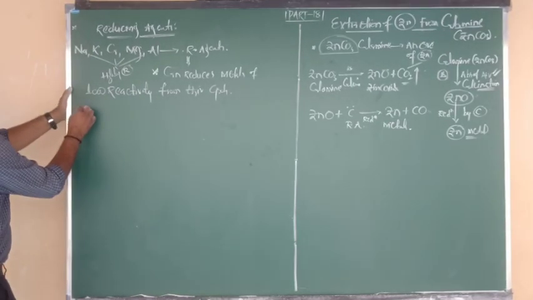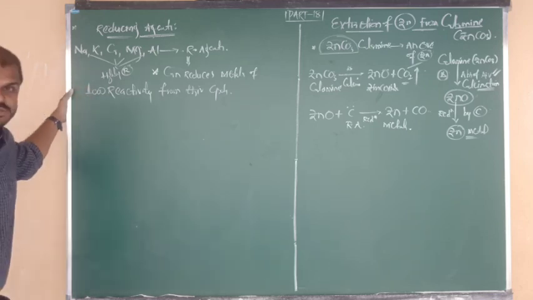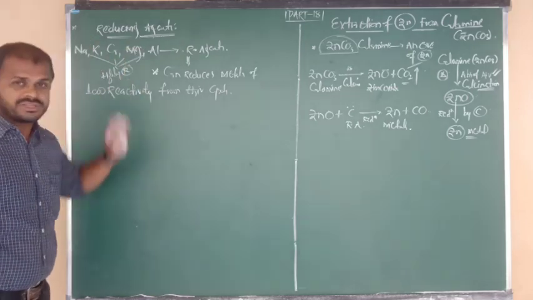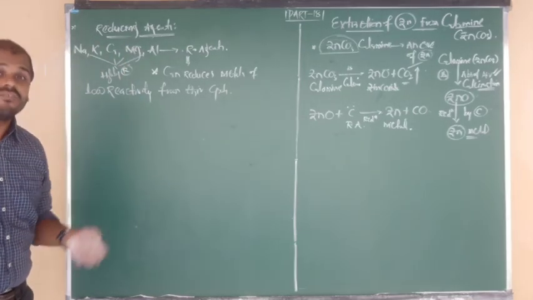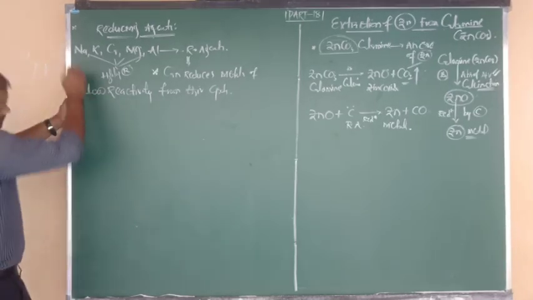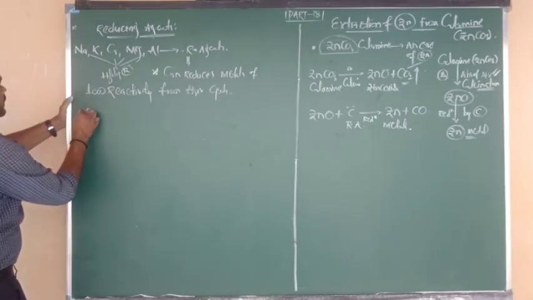Good. On the basis of this reducing concept, I want to discuss one example of a reduction reaction: the reduction of manganese oxide to manganese. This is another extraction.